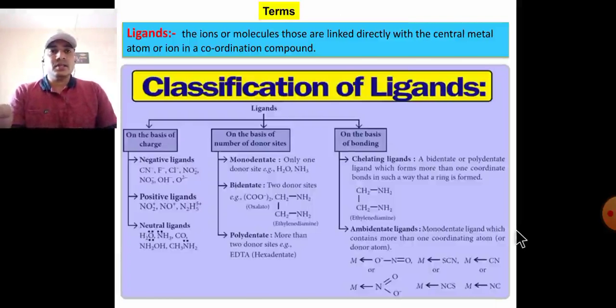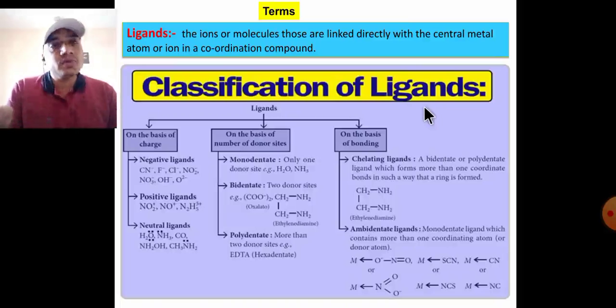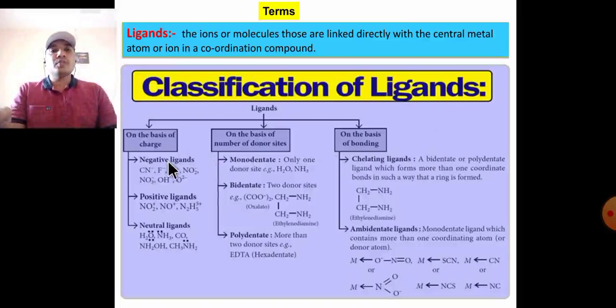Descriptive terms in the complex or coordination compound. The ligand: the ion or molecule that is linked directly with the central metal atom or ion in a coordination compound or coordination complex is called a ligand. Classification of ligands, first on the basis of charge.